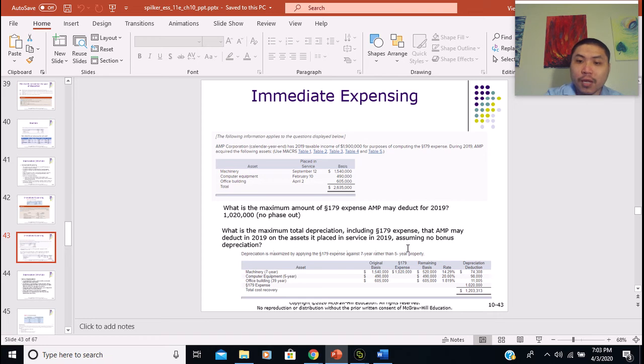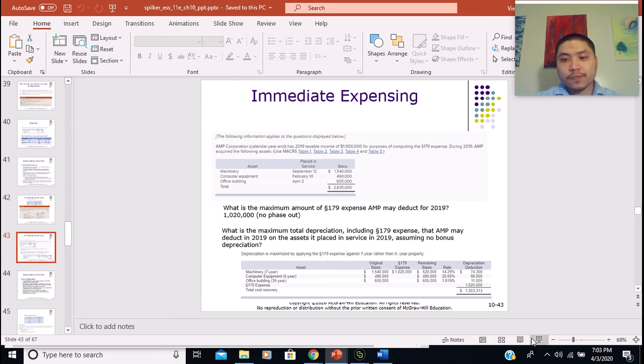So that's why we're going to apply the 179 expense on the machinery. The original basis of the machinery is $1,540,000. After we subtract the 179 expense from the basis, the new basis of the machinery is going to be $520,000. And then we apply the MACRS to calculate the depreciation deduction for the remaining basis of the machinery, which after calculation we have $74,380 here.